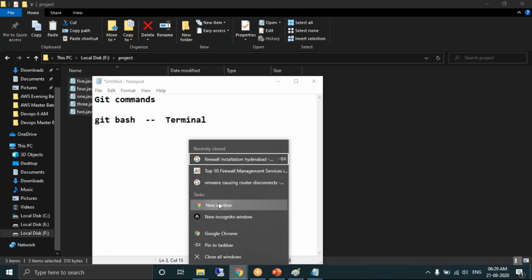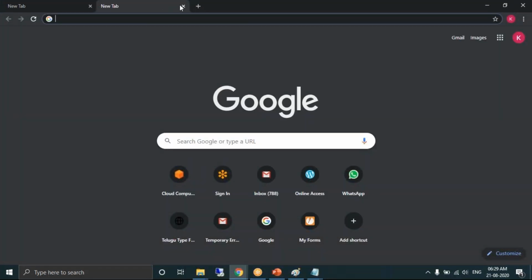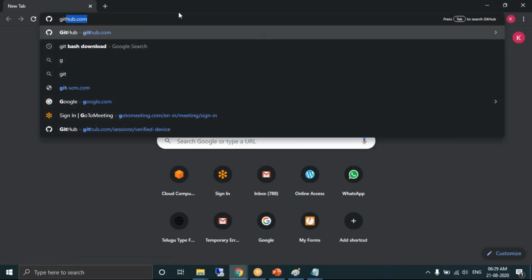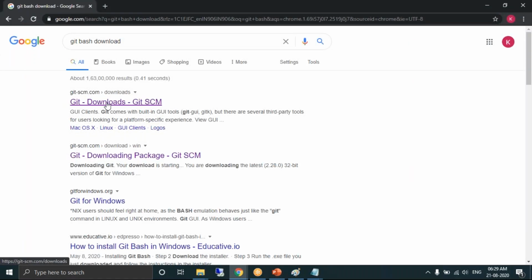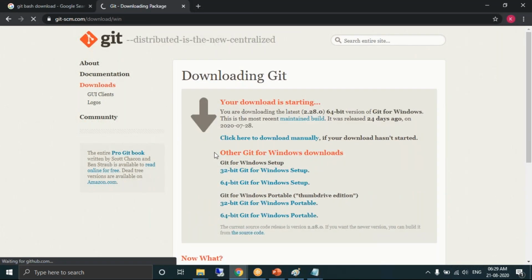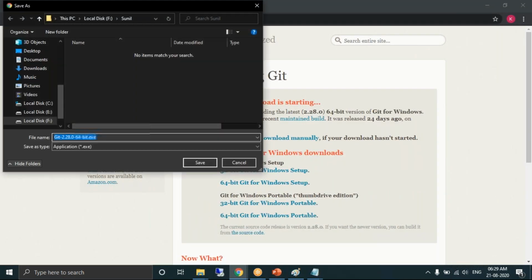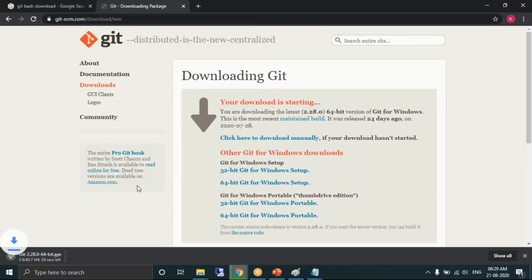So what will the developer do? Go to Google, search for Git bash download. Take the first link. This is my Windows machine, right? Download. Where do I want to download? In my downloads folder. The terminal is getting downloaded.